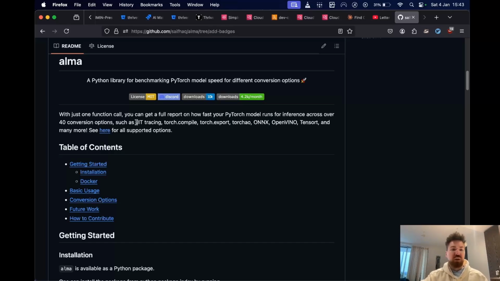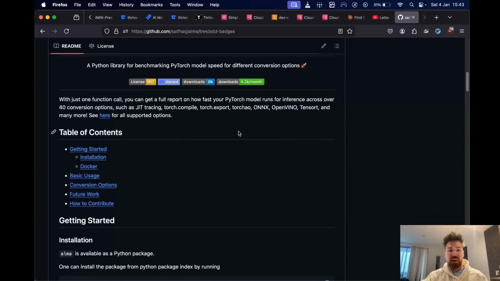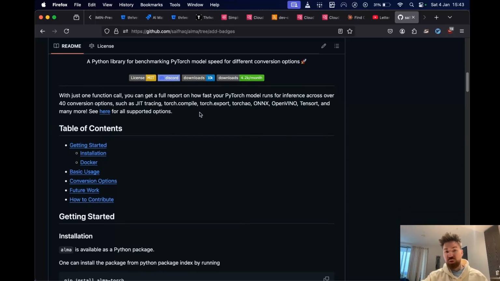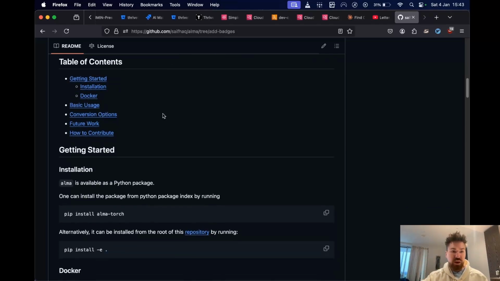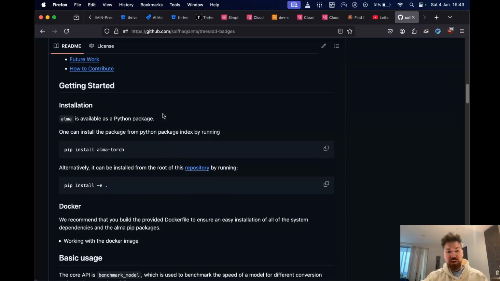So, for example, JIT tracing, Torch compile, Torch export, Torch AO, ONNX, OpenVINO, TensorRT, half precision options. We have a bunch, and different combinations of them. The idea is that with one function call, you can get a full report on how fast your model is for whatever data you provide, across all of these options or just a subset of these options, however you wish.